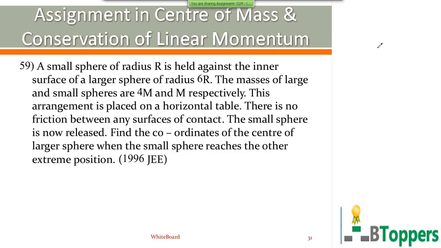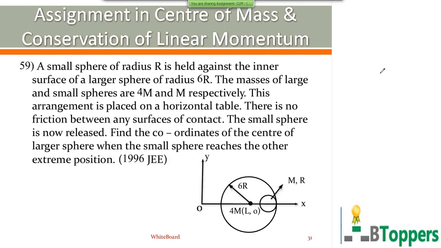Then look at question number 59. A small sphere of radius r is held against the inner surface of a larger sphere of radius 6r. The masses of the large and small spheres are 4m and m respectively. This arrangement is placed on a horizontal table. There is no friction between any surfaces of contact. The small sphere is now released. Find the coordinate of center of mass of the larger sphere when the small sphere reaches the other extreme position.